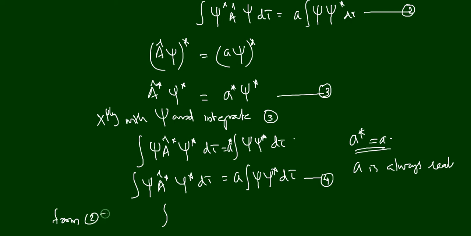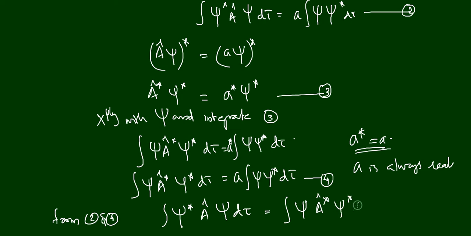From 2 and 4, we can write ∫ ψ* Â ψ dτ is equal to the left hand side of equation number 4, that is ∫ ψ (Â*) ψ* dτ, right?